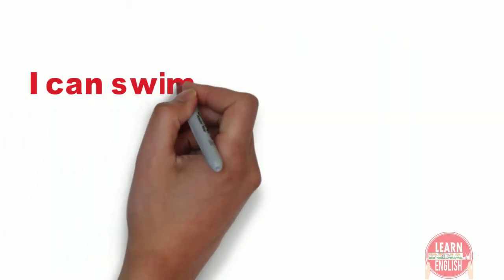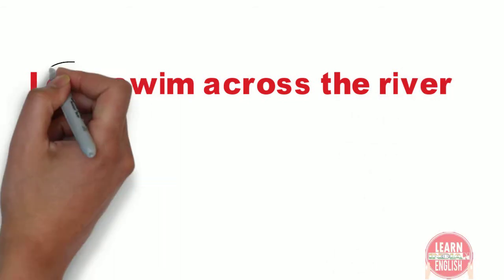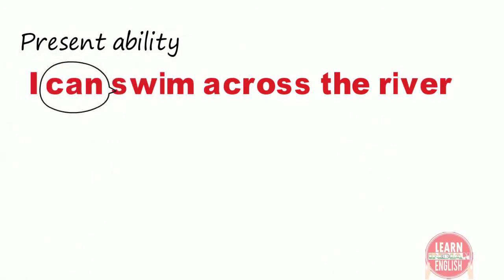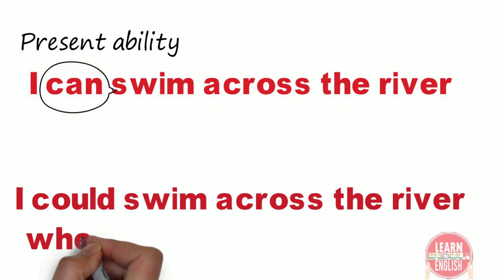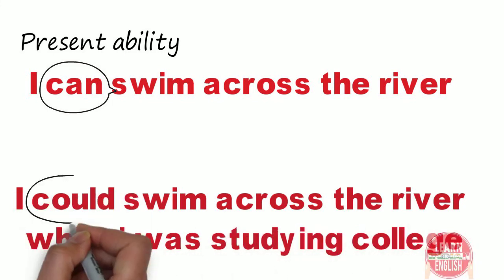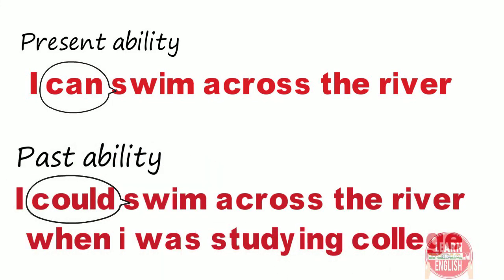Some more examples. I can swim across the river. Here they talk about present ability. I could swim across the river when I was studying in college. Here they talk about past ability.